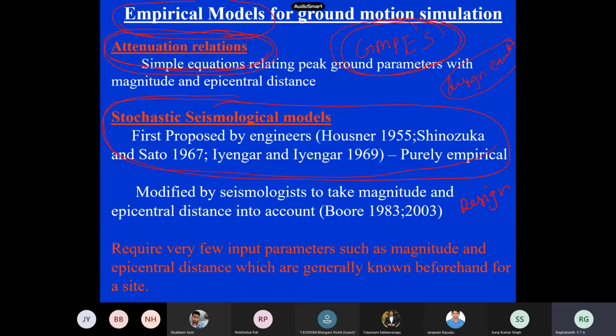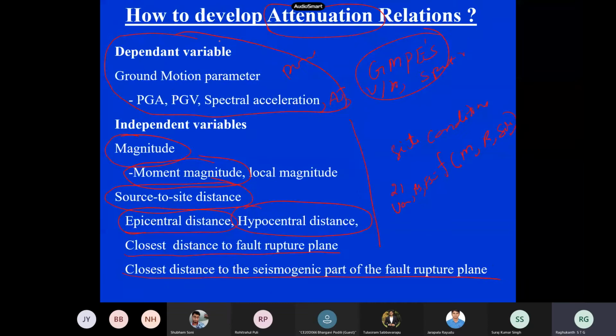Something like simple equations, like y is equal to mx plus c, where if I give magnitude and distance, I should get my ground motion parameter, which I can use in my design or whatever way I like. So that is what we said. The dependent variables: generally when you do regression analysis, you have to identify the inputs and outputs.